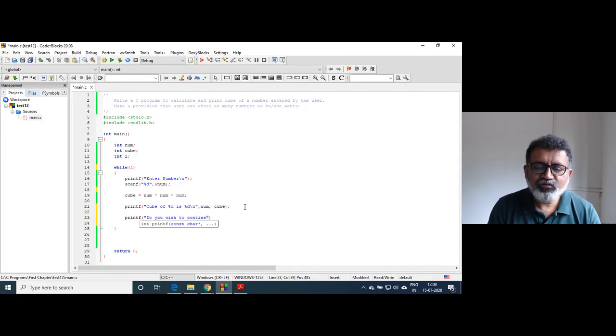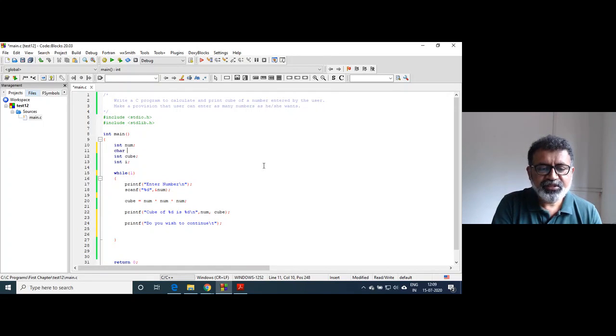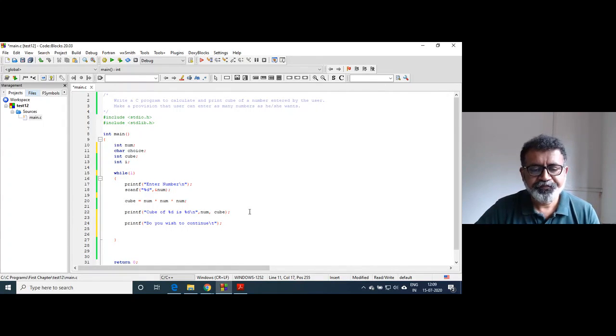I don't want you to get confused unnecessarily. This means, do you wish to continue or do you want to enter another number? And here I will declare one variable as a char, choice.